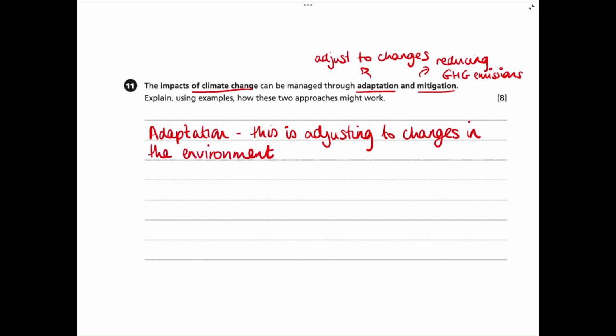So as this question is an explained question, we want to make sure that the strategies we are talking about are explained and linked to the question. So for example, we said one impact of climate change is sea level rise. So one adaptation approach might be to build houses on stilts or to build sea fences, as this can reduce the impacts of sea level rise and coastal erosion.